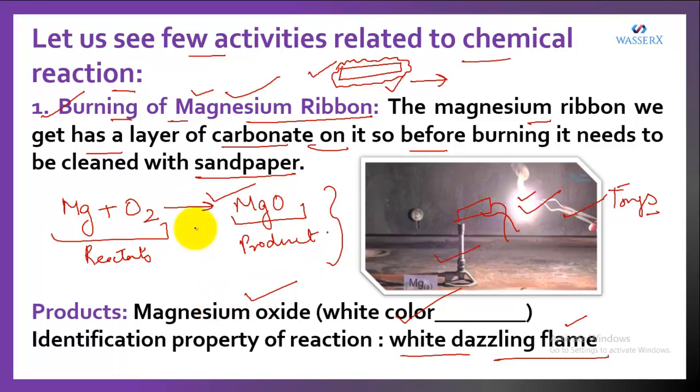Initially it was a ribbon and a gas, but when they reacted, they got converted into a powder form, that is white colored powdered magnesium oxide. The other thing we saw is the white dazzling flame. So these two properties indicate that the chemical reaction has taken place.